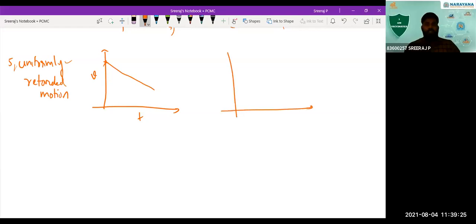How will be the displacement time graph of this?